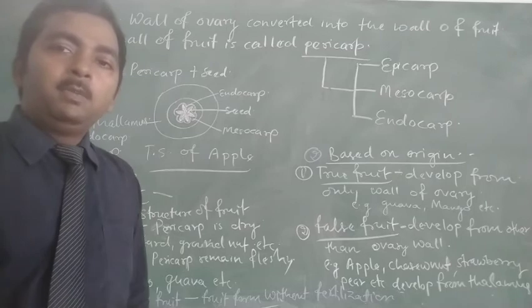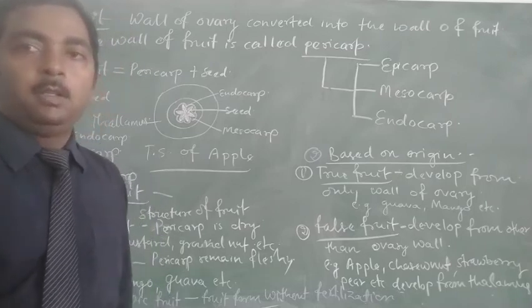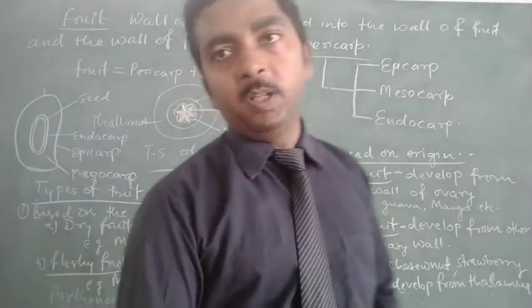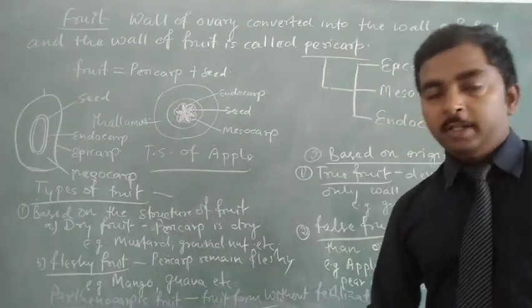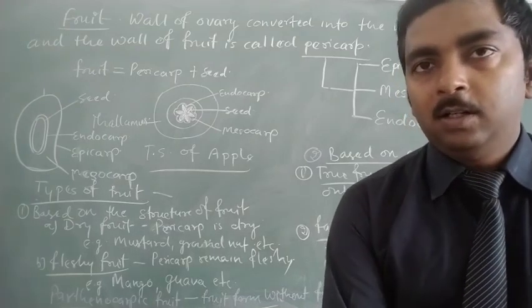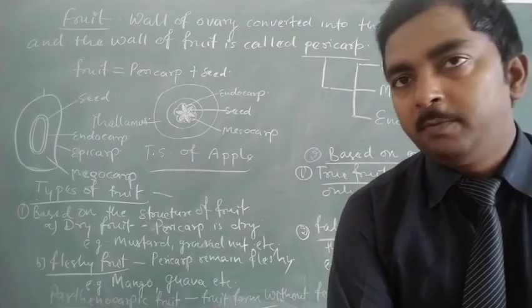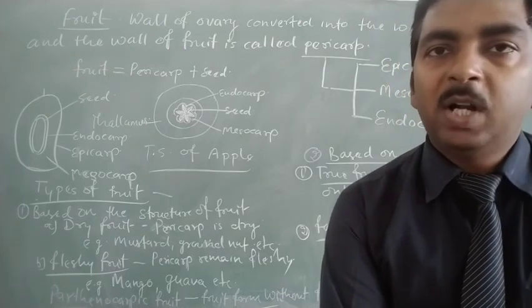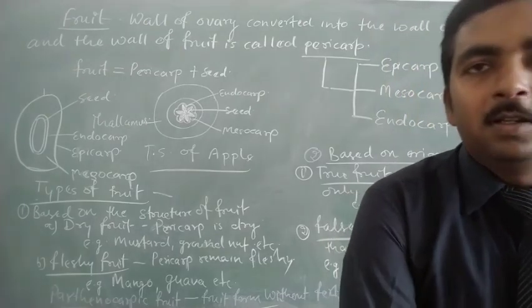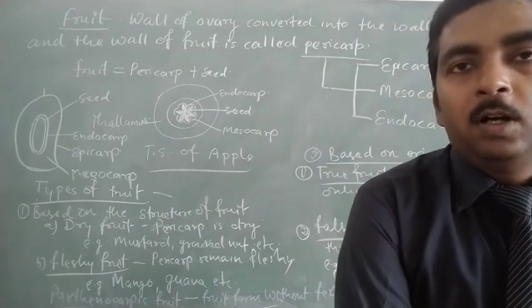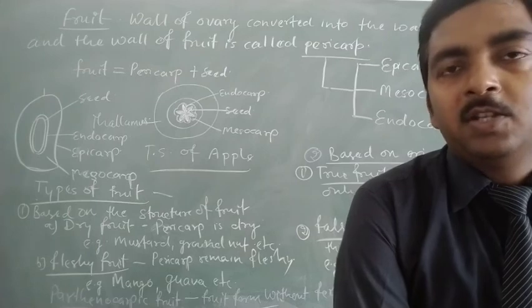And one another term is also related or similar to the parthenocarpic fruit. It is parthenogenesis. But parthenogenesis is another topic. It is totally different from parthenocarpic fruit. So what is parthenogenesis? It is the process of formation of seed with the help of an unfertilized egg.